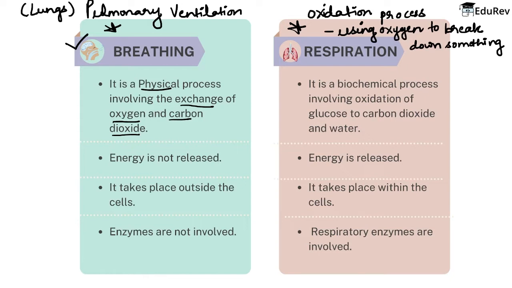right? On the other hand, if we talk about respiration, it is a biochemical process. See, it is written here also, biochemical process. Now this term is very, very important because this is how you will understand the difference between breathing and respiration. So it is a biochemical process that involves oxidation of glucose. Now that's something that I wrote here. It breaks down something. So basically it breaks down the oxygen to carbon dioxide and water. Alright, here, oxidation of what is taking place, meaning what? We are talking about the breakdown here. Alright, what is being broken down?